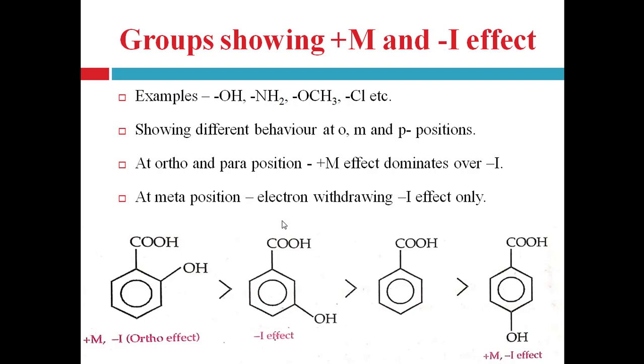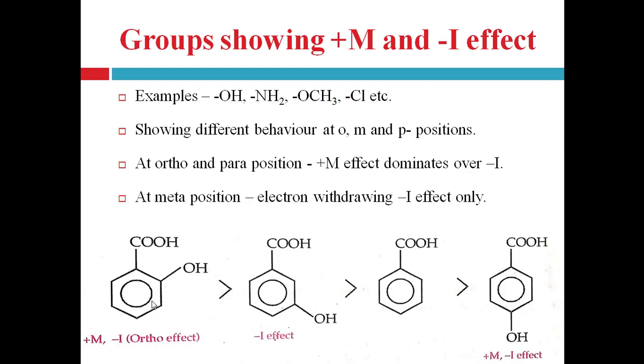Then when this group is present at ortho or para. Here, a comparison of the acidity of different aromatic acids is given. Ortho-hydroxy benzoic acid, that is salicylic acid. In all cases, ortho substituted acids are stronger acids, and the reason or mechanism is unknown, but this is known as the ortho effect.